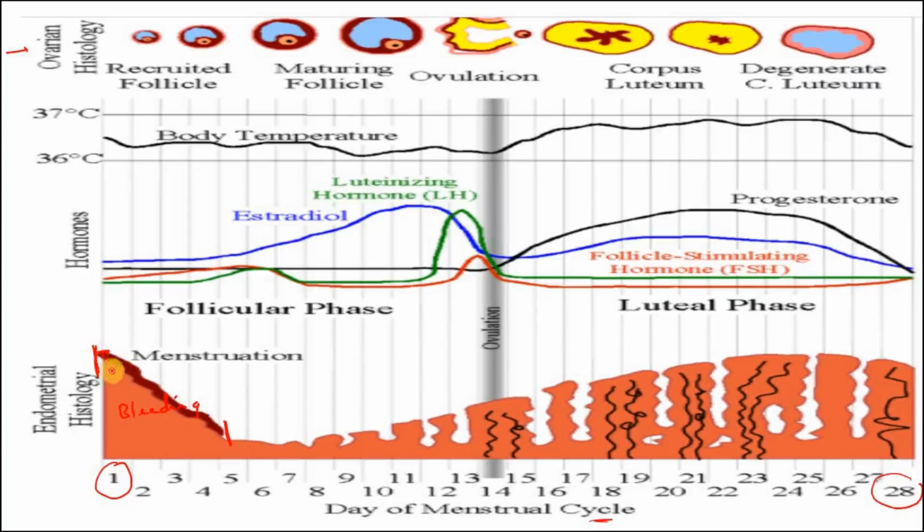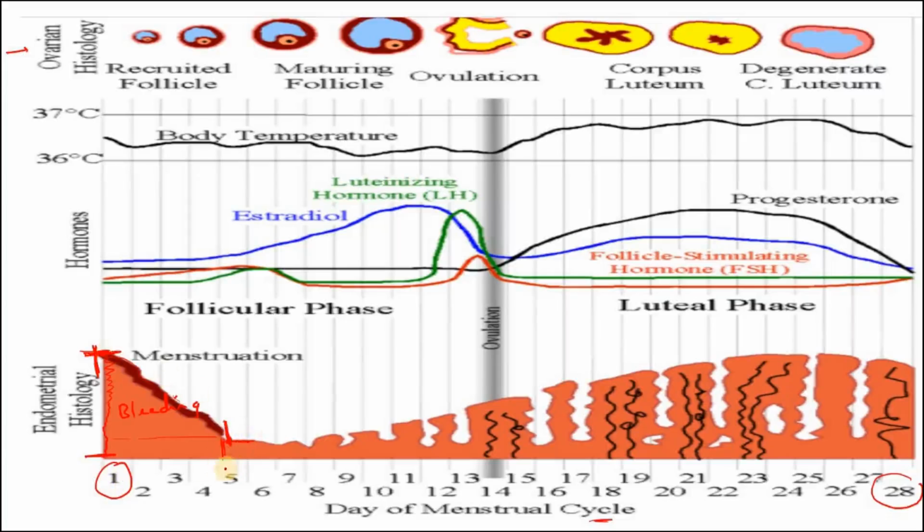The blood tissue level in the uterus is very high at day 1, and then bleeding starts, and the uterus loses the tissue, and at day 5 the uterus has lost all this extra tissue. See, the red part, it has lost all this part, and the uterus wall is now thin. It was thick initially, but now it is thin.